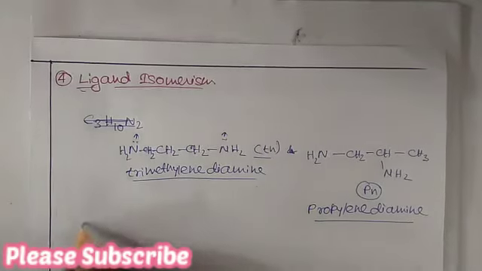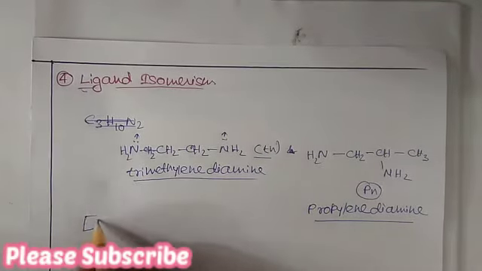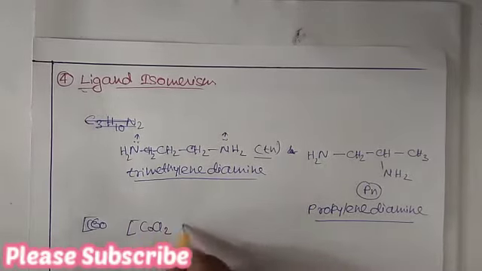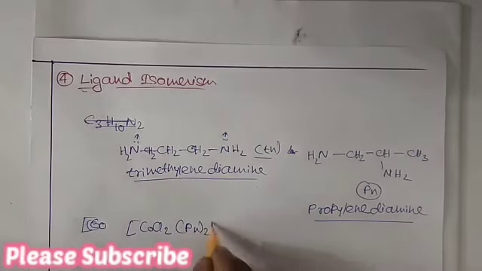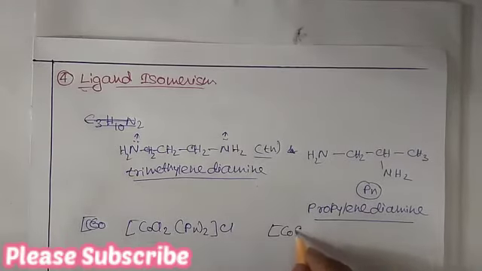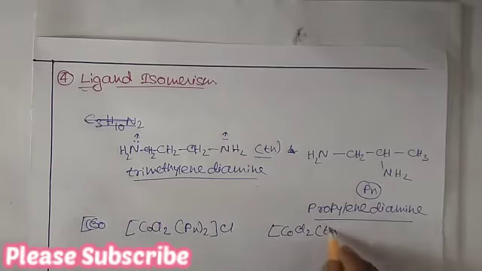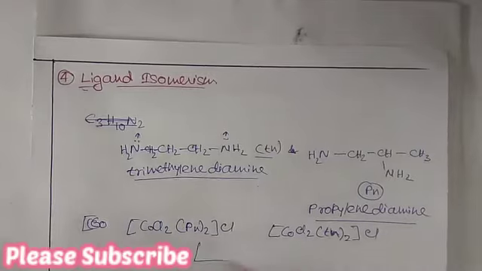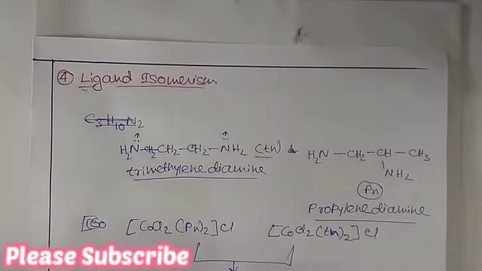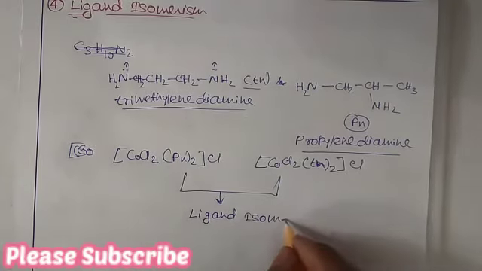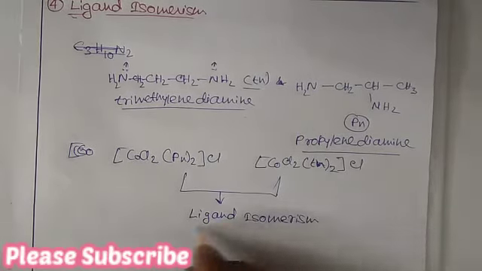If they are present as ligands in complexes like Cl2 Pt(PN)2 Cl2 and Cl2 Pt(TN)2 Cl2, then these two complexes will be called ligand isomers.